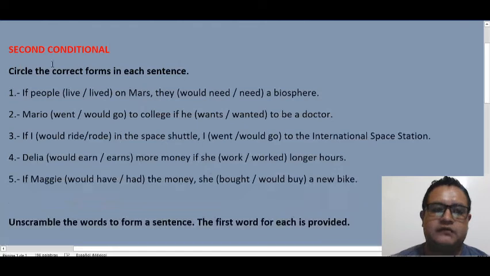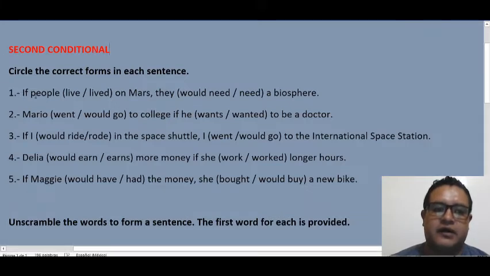So let's practice here. In this exercise we have to circle the correct answer. We have two options between parentheses. The same here, we have two options. Remember that if the sentence starts with if, the modal has to be after the comma. But if the sentence is not starting with if, the modal has to be at the beginning, in the first clause. Okay, so let's start.